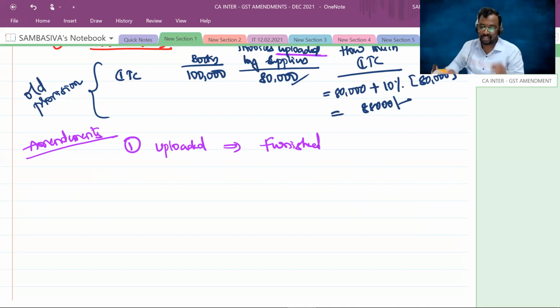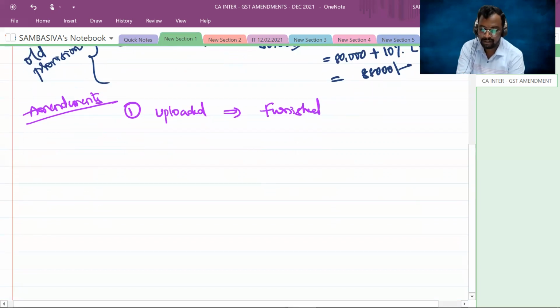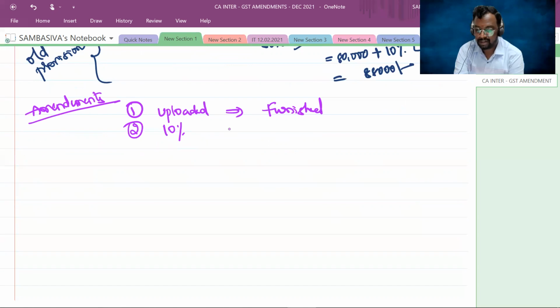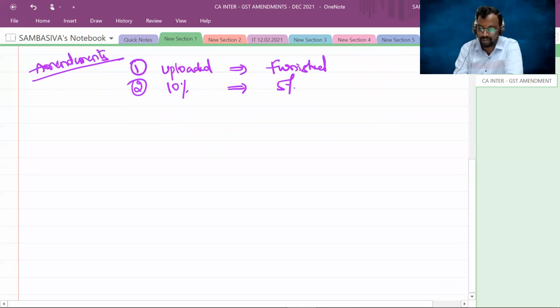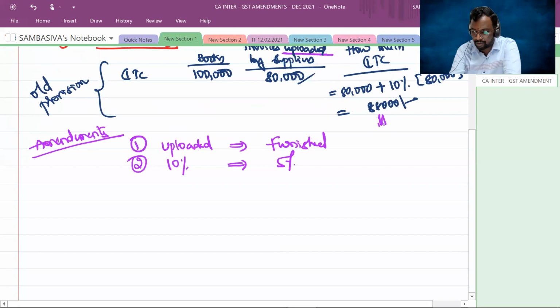Right, sir? Next, second one, change in the rate. Earlier, you could claim 10% of the eligible input tax credit attributable to the invoices uploaded by the supplier. Now this is reduced to 5% only. So as per the amendment, I cannot claim 88,000 rupees as input tax credit.